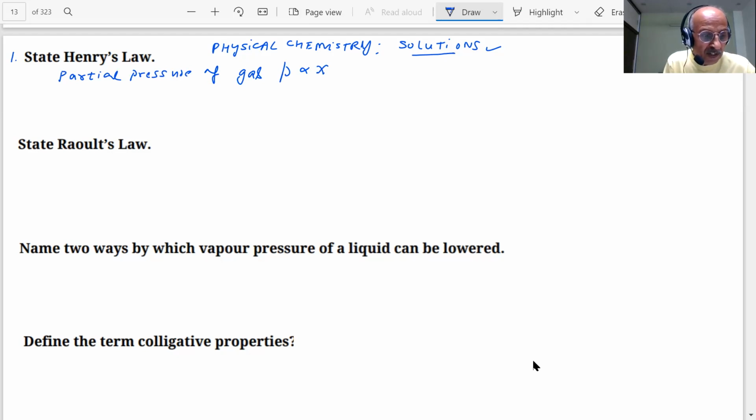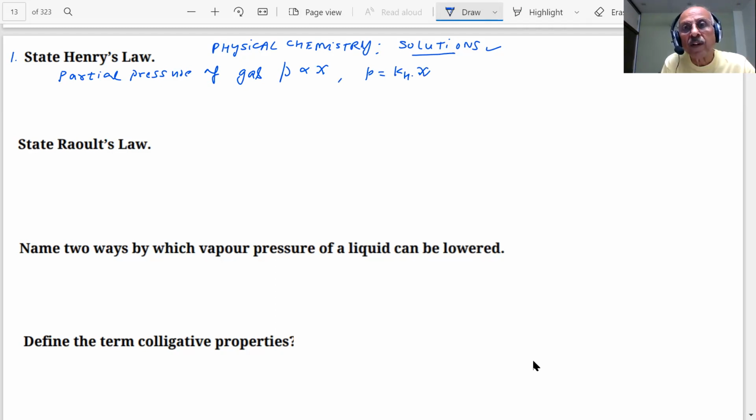Mole fraction of the gas in the solution, because in the vapor also you will have mole fractions, which we know how to use to find the composition of the vapors. Mathematically, it comes to be P is equal to KH into X, where X is the mole fraction of the gas, students.